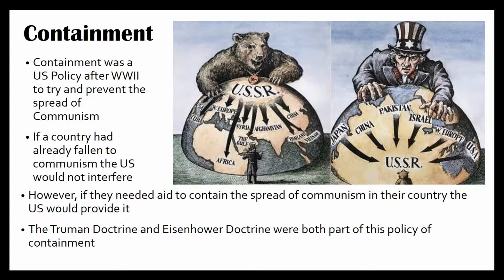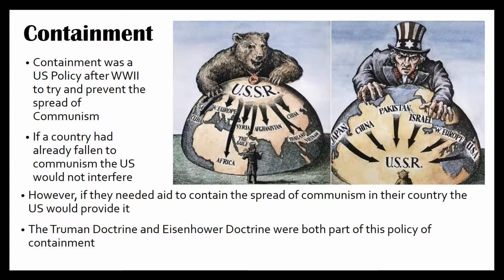Containment. Containment was a U.S. policy after World War II to try and prevent the spread of communism. If a country had already fallen to communism, the U.S. would not interfere. However, if they needed aid to contain the spread of communism in their country, the U.S. would provide it. The Truman Doctrine and Eisenhower Doctrine were both part of this policy of containment.